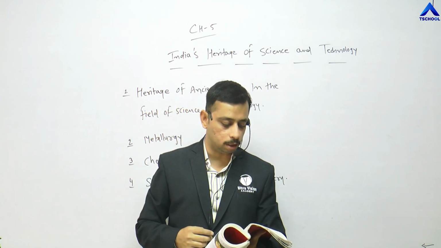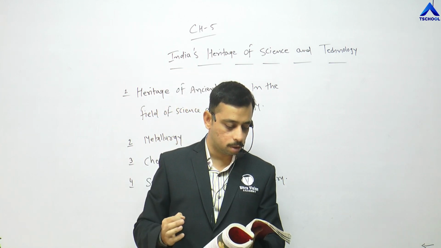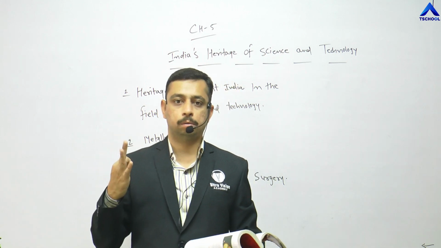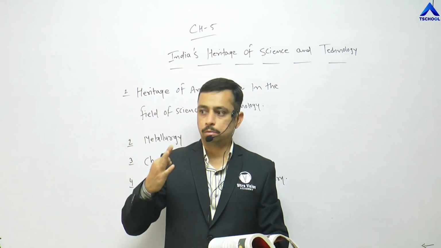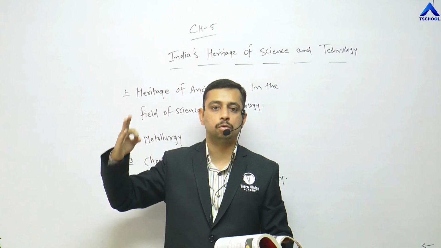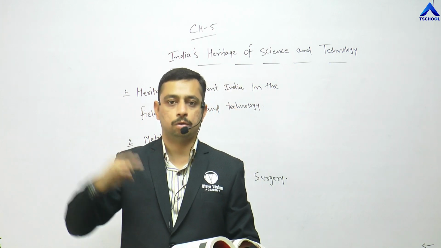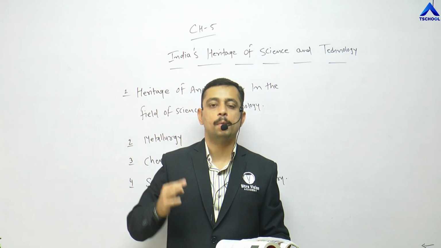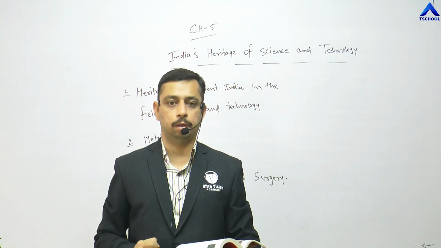Three names have been given: Maharishi Charak, Maharishi Shushruta, and Vagbhata. These are the three people, right, who are on the greatest level in terms of development of medical science and surgery. They are the three important pillars of medical science and surgery, right?